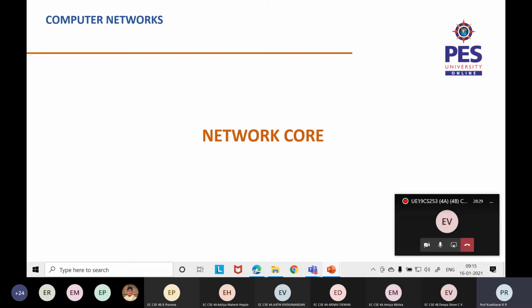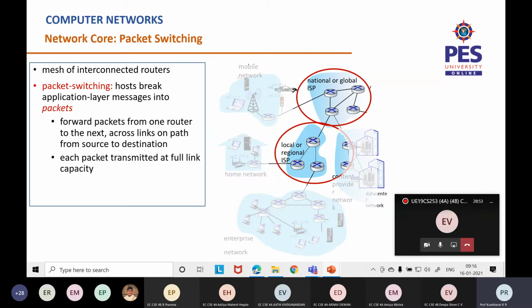Fine. We started with the core concepts yesterday. We saw packet switching. Just a quick recap on packet switching before I move on to today's topic, circuit switching. Then in today's class, we will also see the difference between packet switching and circuit switching. Fine. So getting on to this.